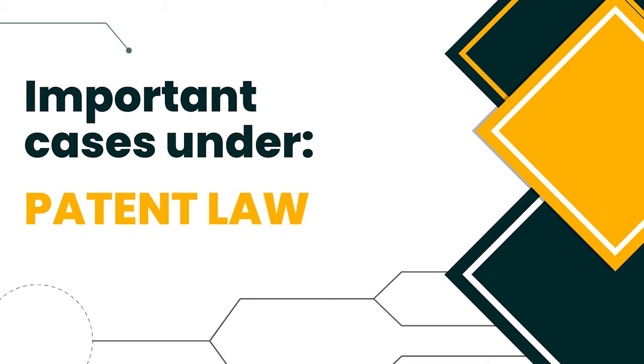So here in this video, I'll present a list of some crucial judgments under patent law relevant for the NET exam. Firstly, let's know what a patent is. A patent is a statutory right granted for an invention, and that invention could be a product or a process, provided that it satisfies the three grounds: that it should be novel, it involves an inventive step, and it must be capable of industrial application. This is what a patent is. Now, let's start with the case laws.